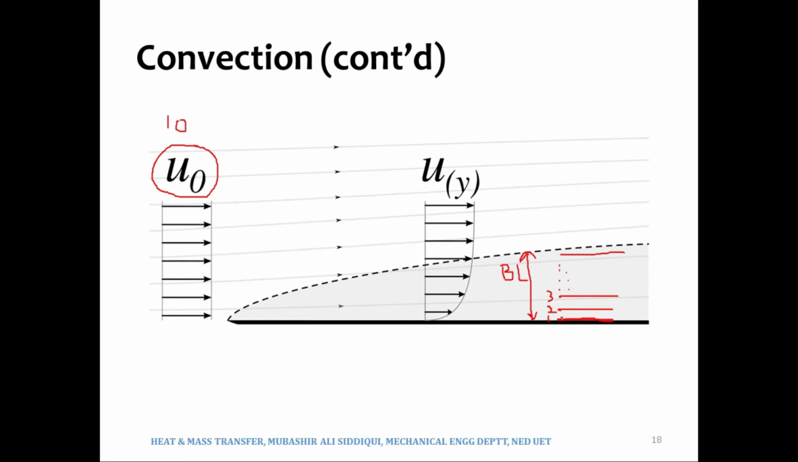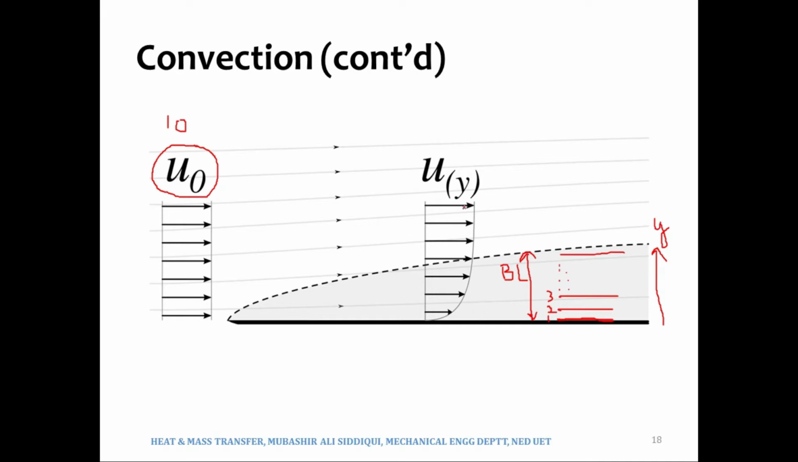So if we are moving away from the plate, then the velocities of the layers of the fluids will keep on increasing. Means if we move in y direction, if we call this y direction, then the velocities will change in y. So this is what is shown over here in this velocity profile.